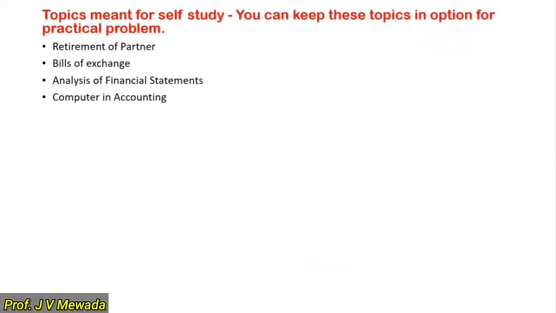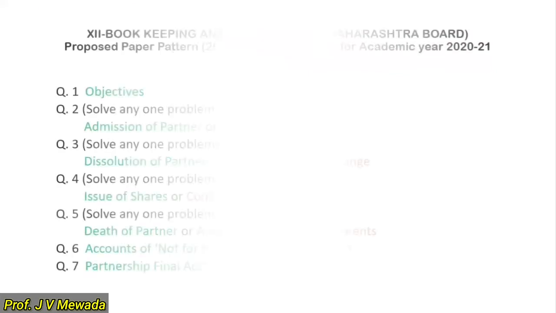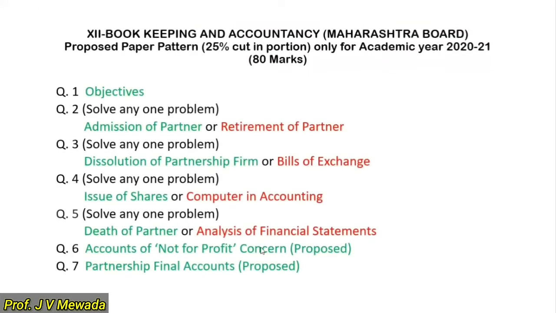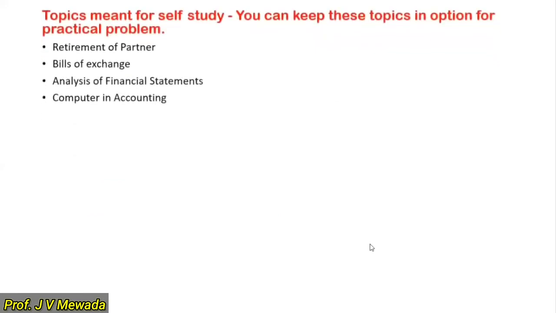Now, which are the topics meant for self-study? Or you can keep these topics in option for practical problem. Now we have seen that in paper pattern, question number 2, I have colored with a red color: retirement of partner, bills of exchange, computer and accounting, and analysis of financial statement. So these are the topics that they have kept for self-study. So retirement, bills of exchange, analysis of financial statement, and computer and accounting.